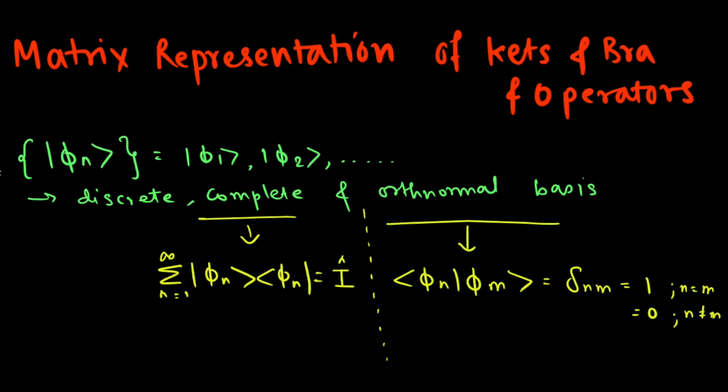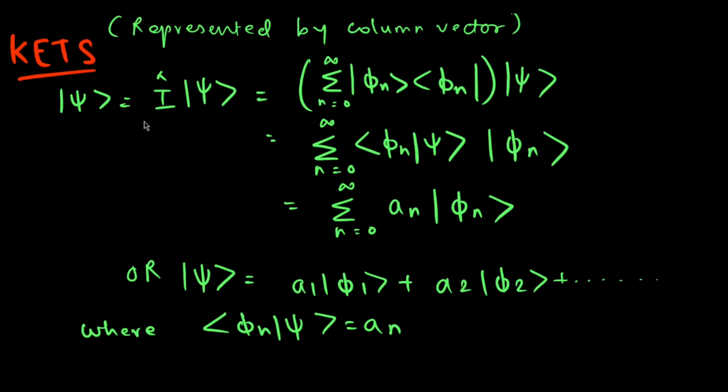So let's see the matrix representation of kets. A ket ψ can be written in terms of the unit operator, which leaves the ket ψ unchanged, and from the completeness condition, I cap can be written as this expression. So by taking the ket ψ inside, we get the summation n equal to 0 to infinity of an φn,